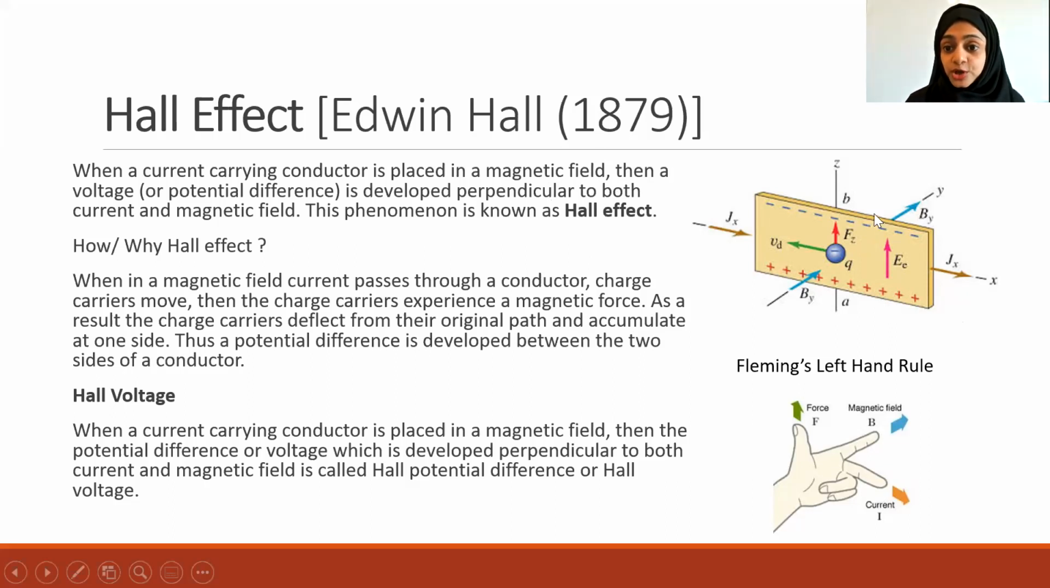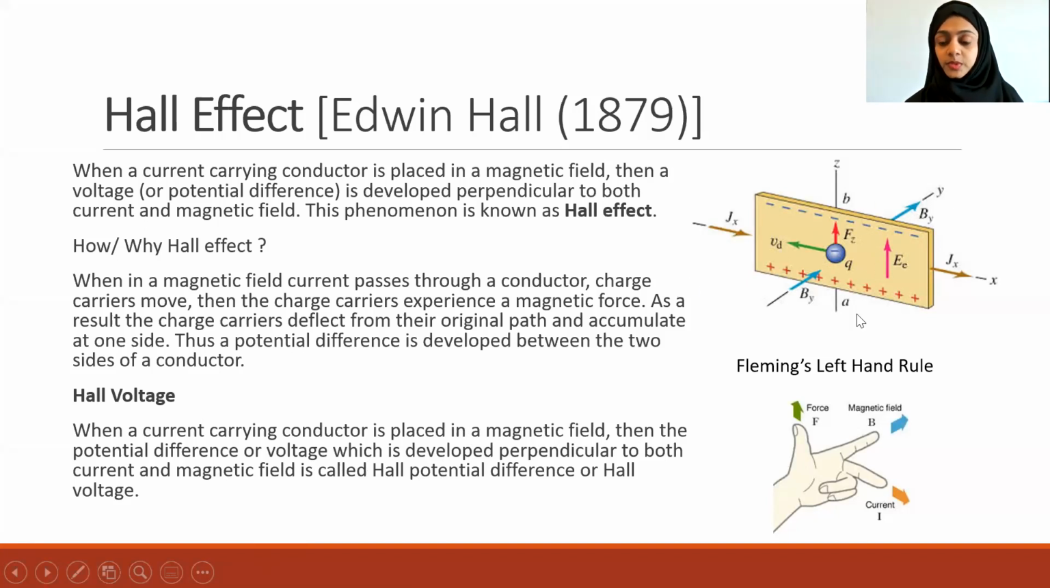Now I told you, if you connect a voltmeter here, you can measure the voltage. That voltage is called Hall voltage. So what is a Hall voltage? When a current carrying conductor is placed in a magnetic field, the potential difference or voltage which is developed perpendicular to both the current and magnetic field is called the Hall potential or Hall voltage. Is that clear to you?